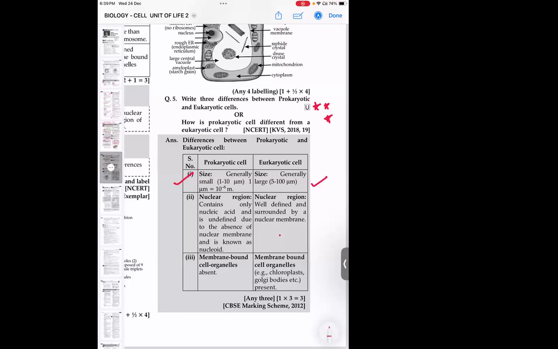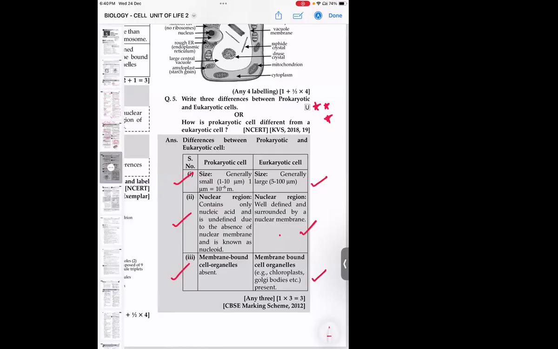Nuclear region for prokaryotic cell contains only nucleic acid and is undefined due to the absence of nuclear membrane, and is known as nucleoid. Nuclear region of eukaryotic cell is well defined and surrounded by the nuclear membrane. Membrane-bound cell organelles are absent in prokaryotic cells, and membrane-bound cell organelles are present in eukaryotic cells. Examples: chloroplast, Golgi bodies, etc. See, that is the marking scheme here.